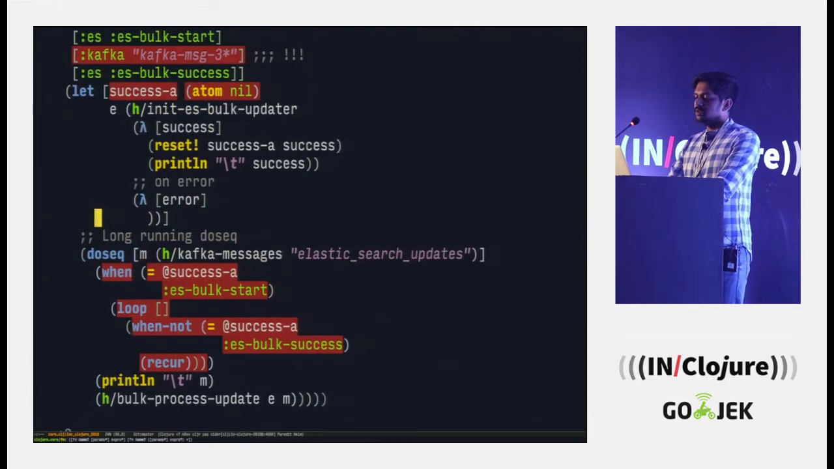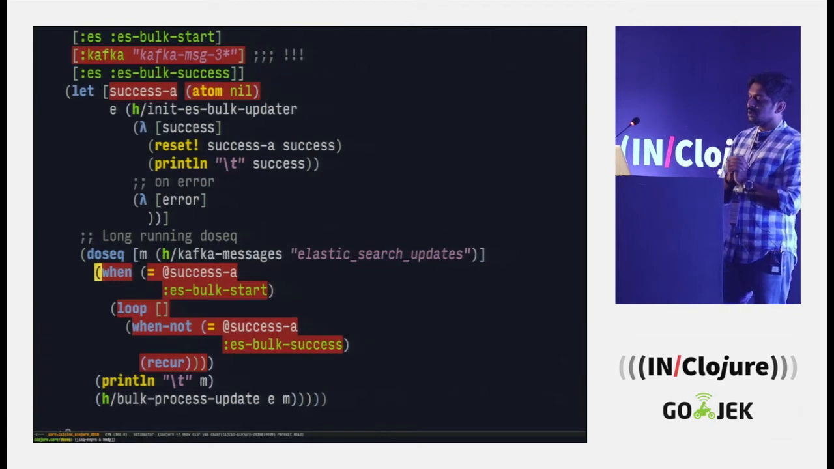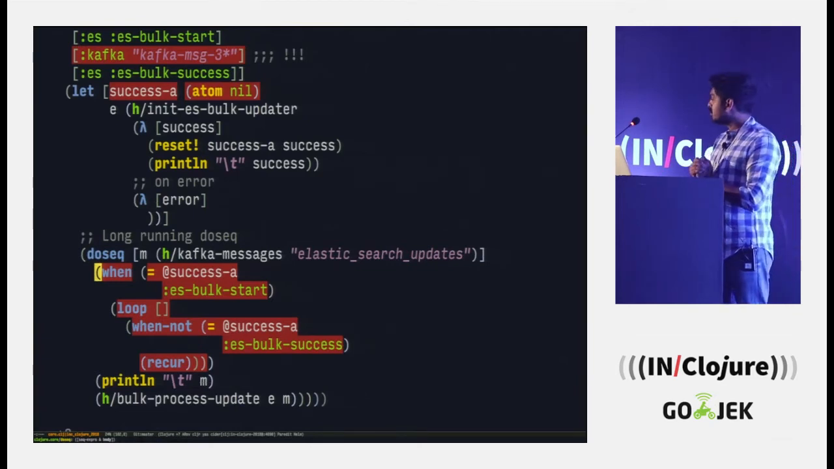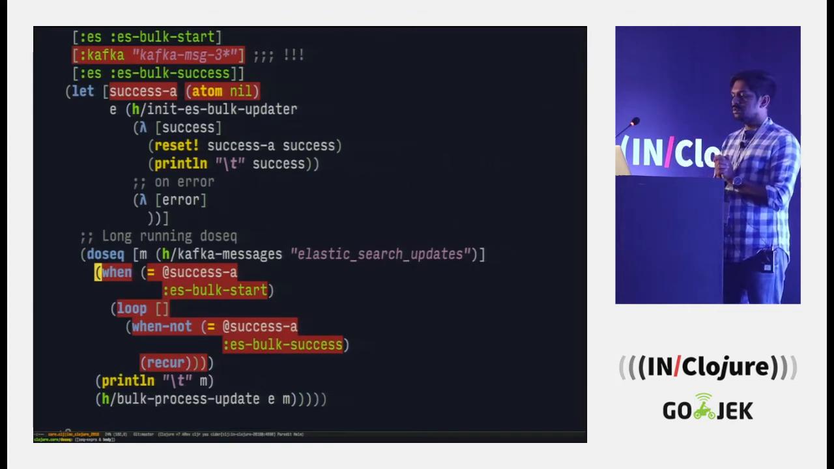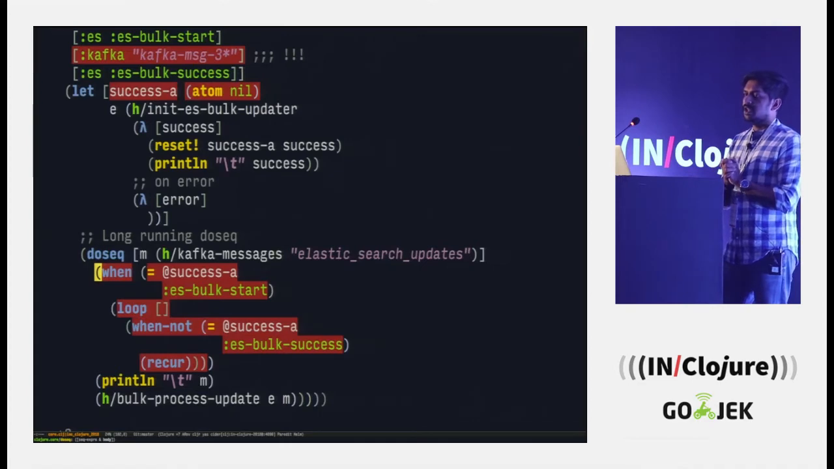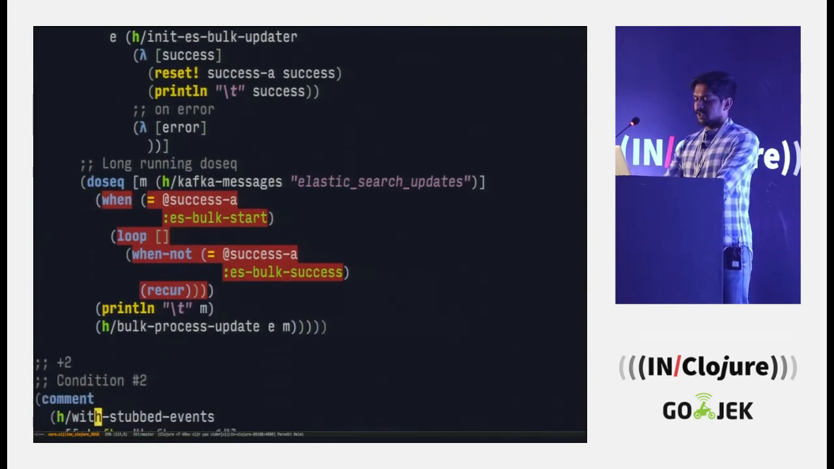What we are doing is on the success callback, we are just setting the state of that atom to your success state. And in your doseq itself, we are saying, okay, I know the bulk has started because we have a check saying is your success equal to ES bulk start, and then we are waiting forever for it to change to success, right? This is a very primitive way to do it, but it works. So why not? Let's see if it can withstand more cases like this.